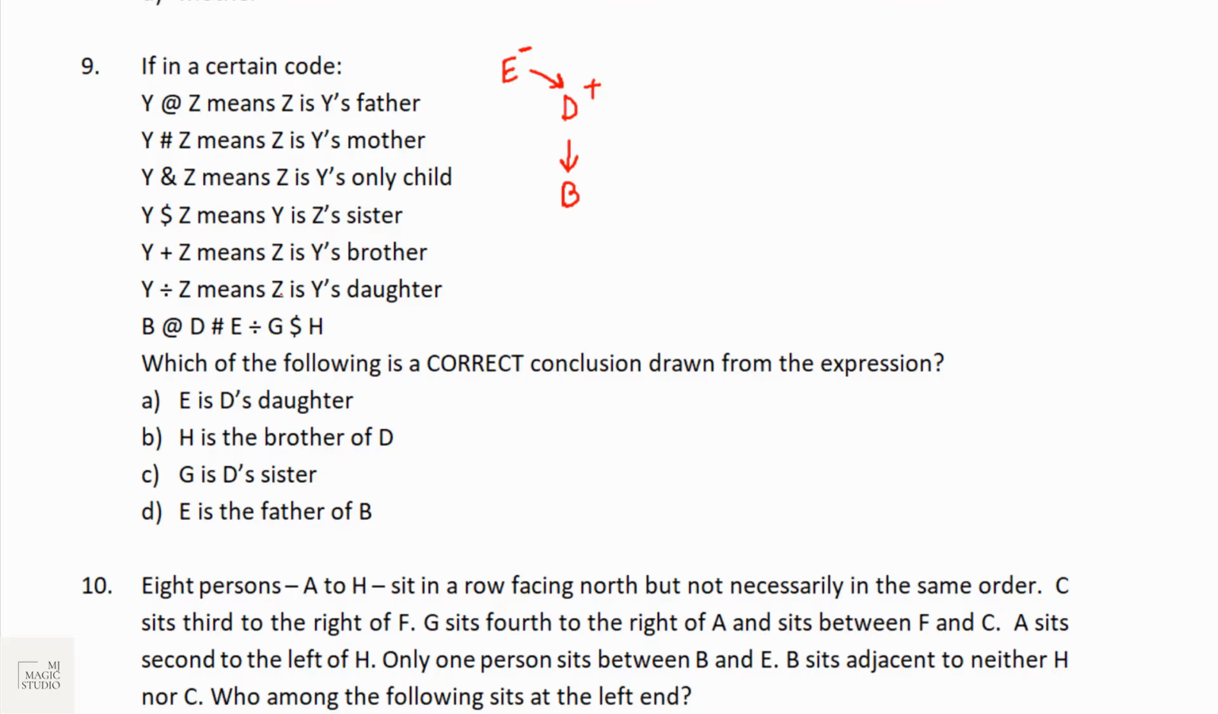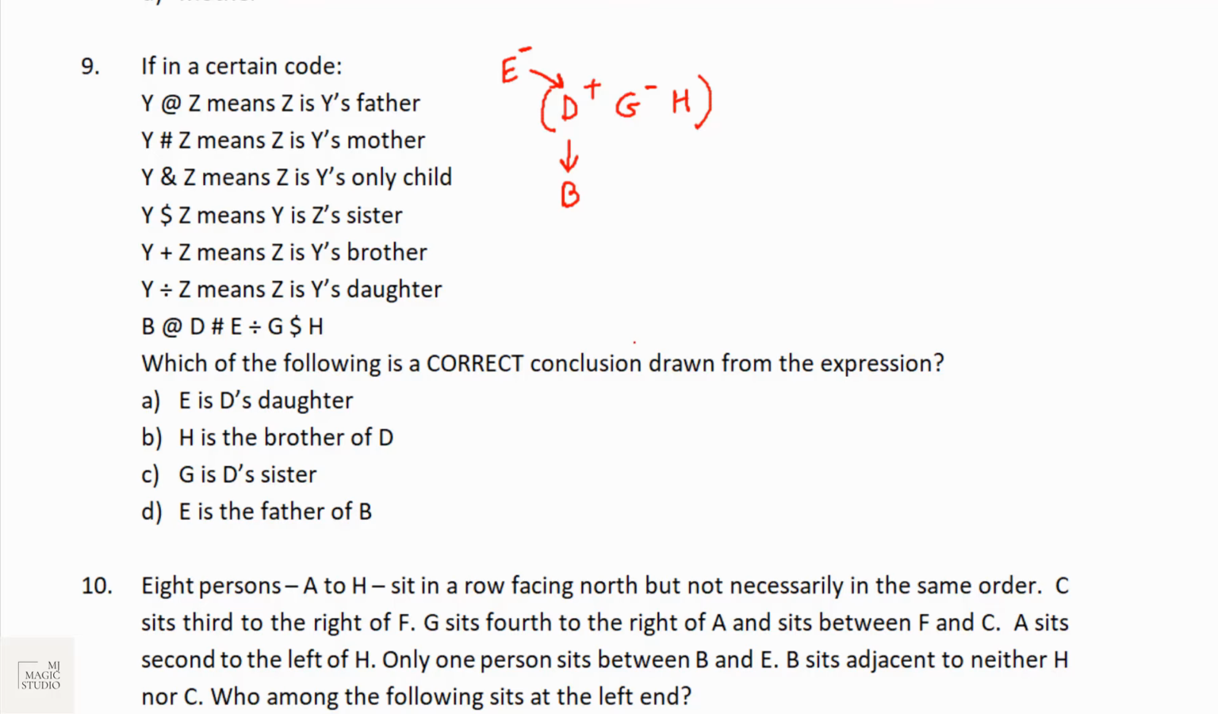Divided by G is E's daughter. E's daughter is G. Dollar sign G is H's sister. G is sister of H. So E's children, these are the three children, and D is father of B.